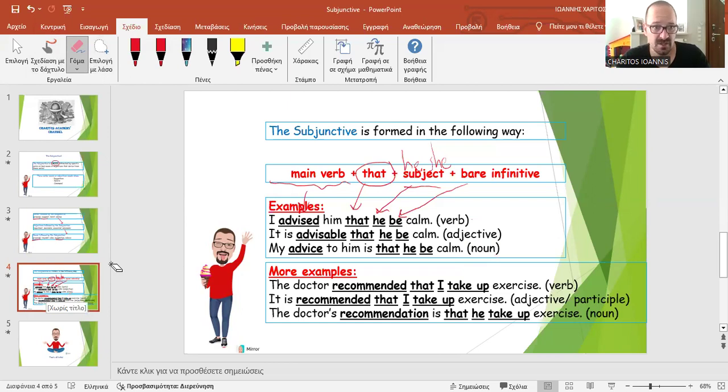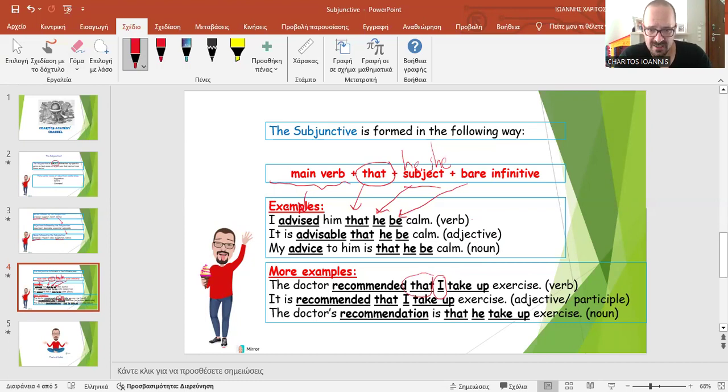So, more examples. The doctor recommended, verb that starts the subjunctive, that I, subject, bare infinitive, take up exercise. It is recommended, this is passive with a past participle, that, as I explained previously, in most European languages, if not all, can also serve as adjectives.